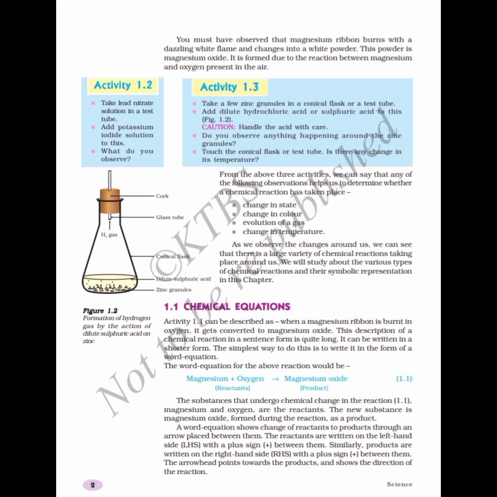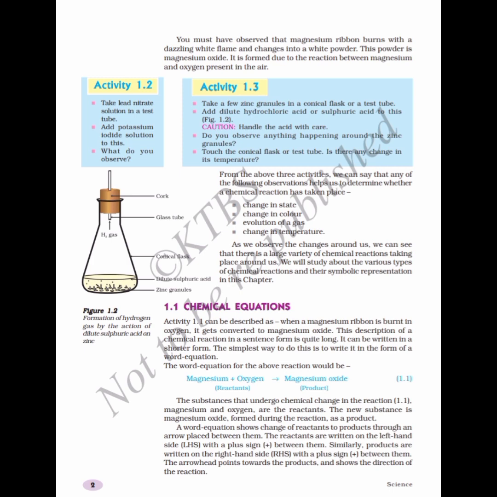When a person can see a change in state, either it is getting converted from solid to liquid or liquid to gas or gas to liquid, at that time you can say yes, a chemical reaction has taken place in this particular substance. Next, change in color. As we saw in activity 1.2, there is a change in color because of mixing of two different solutions.